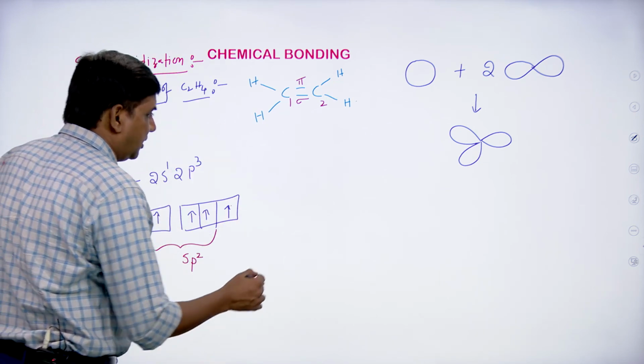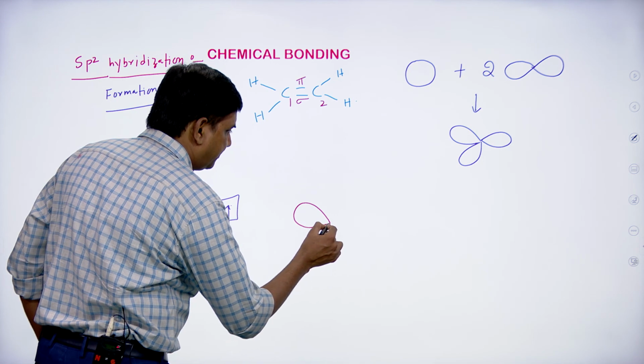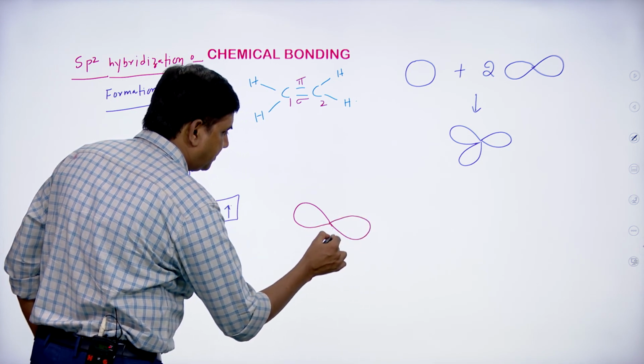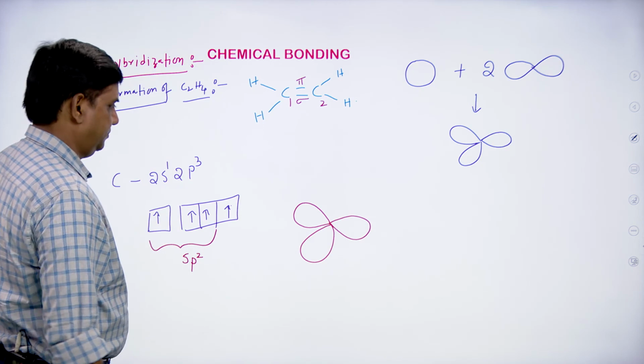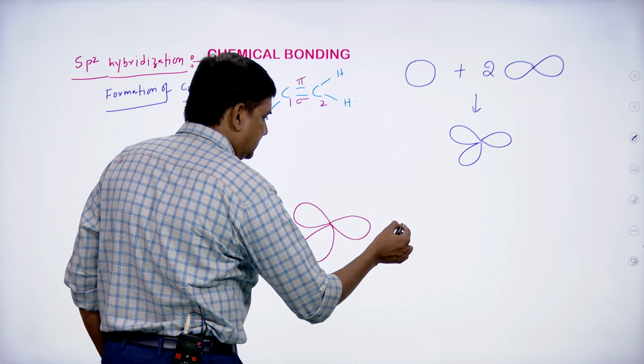So each carbon by undergoing the hybridization will form the 3 sp2 hybrid orbitals, my dear students.